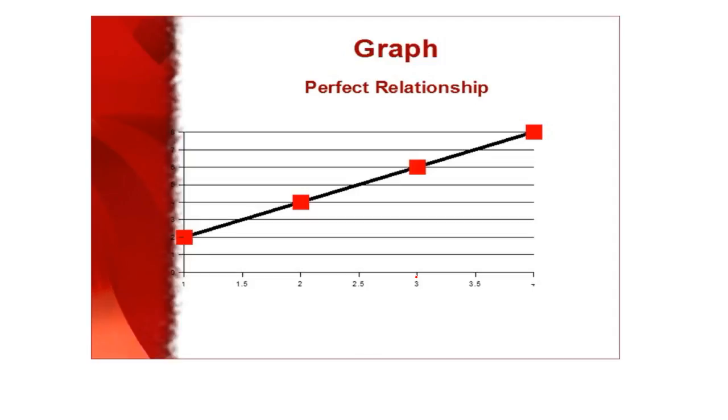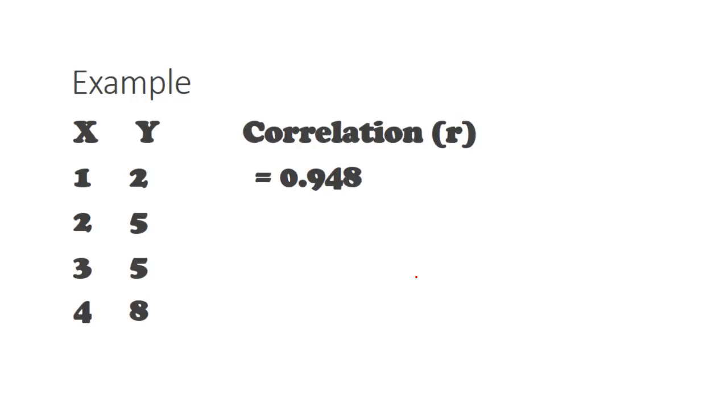It's just random. So here's the graph of the numbers we just did. It's a perfect direct relationship. In other words, it's a beautiful straight line. That's the graph of the numbers we just calculated. Okay? So let's look at these numbers.